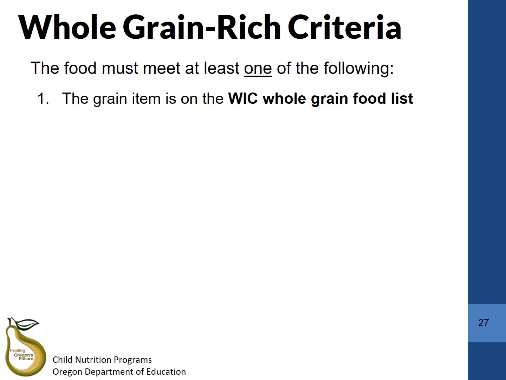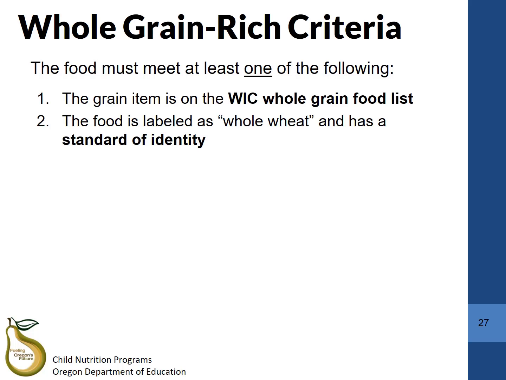The first and simplest way of figuring out if your item is whole grain rich is by looking at the WIC whole grain food list. Any item on any state's whole grain food list will be considered whole grain rich. The second way is to see if the food is labeled as whole wheat and has a standard of identity. Only certain pastas and breads will have a standard of identity.